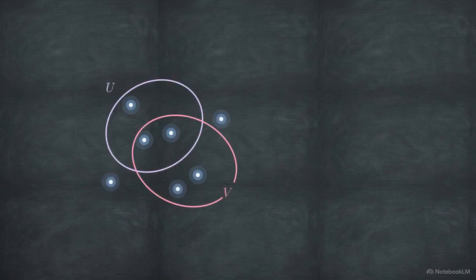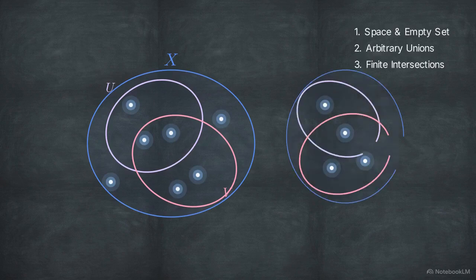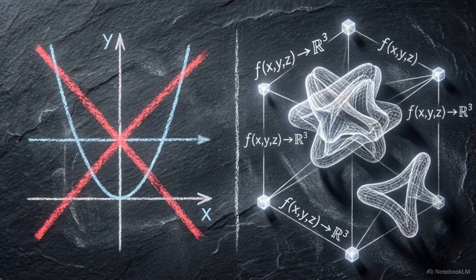Munkres defines a topological space without distance. A space is built by declaring which collections of points are open sets, satisfying three specific axioms. Here, continuity is redefined. A function is continuous if the preimage of every target open set is also open in the domain. Munkres relies on these set-theoretic rules, forcing you to abandon geometric intuition for algebraic consistency.